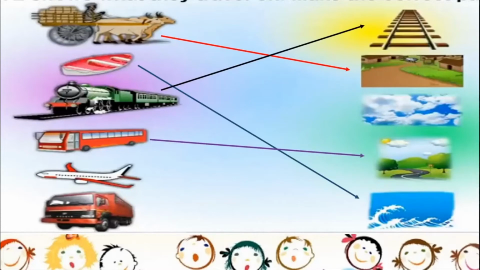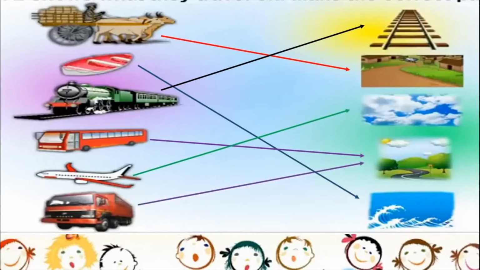Yes, they sail in water. A train, it runs on a railway track. Buses run on pakka roads. Can you see a good concrete road? Aeroplanes, they fly in the sky like birds. And a truck also runs on a concrete or a pakka road.